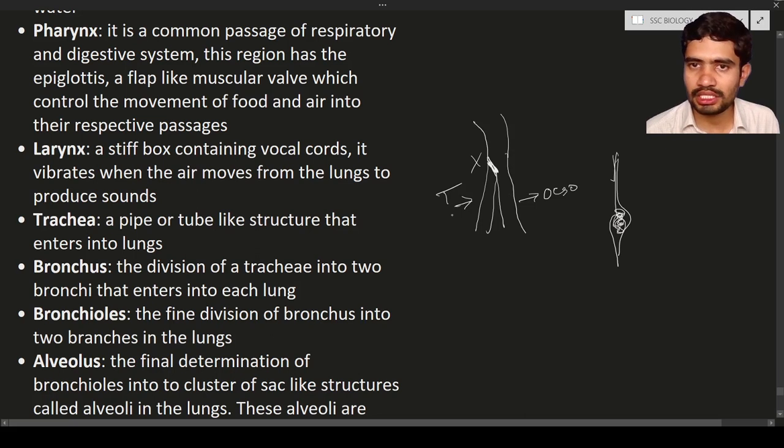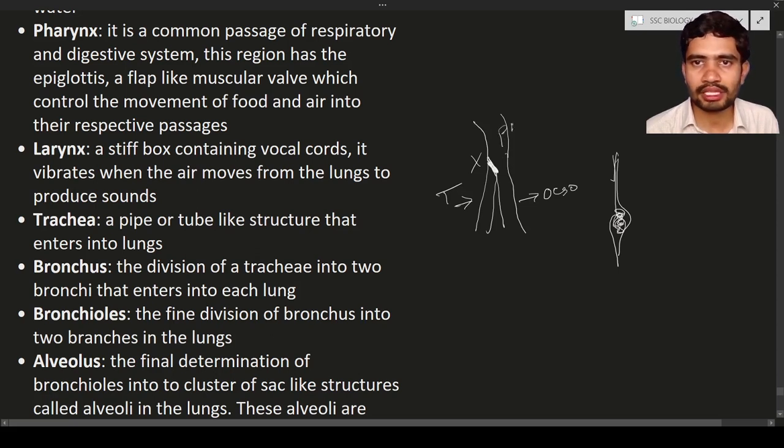But in the trachea, there is no chance for the food. The food should not enter, and water should not enter into the trachea. So this is a main important aspect. Such regulation is done by the epiglottis. Epi means above. Here the epiglottis is going to block the trachea when food and water are entering into the pharynx.